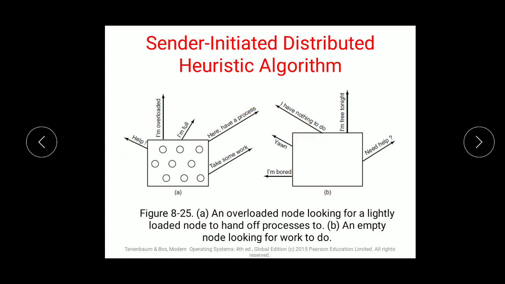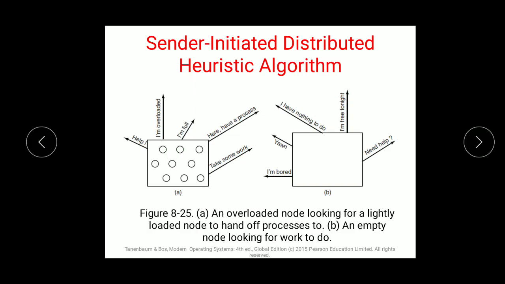So an overloaded node looks for a lightly loaded node to hand off processes, and an empty node looks for work to do. In sender initiated, once I am loaded, I need some extra machine to share my load, and if my machine is empty, it will ask for work so that I could get something to do.